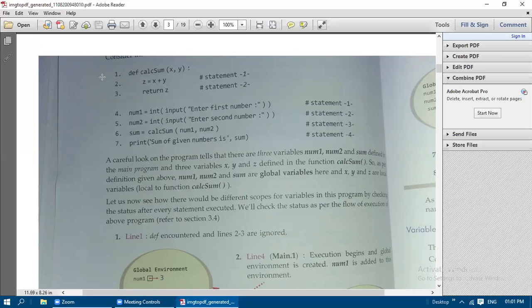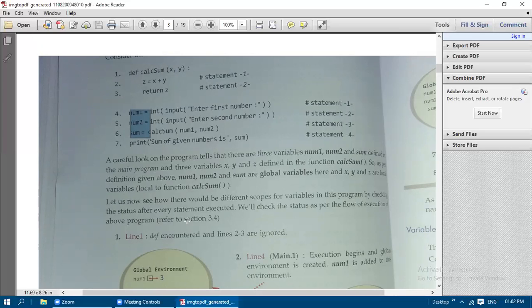Sometimes in a question, you may get a program like this. They may ask which variables are local variables, which are global variables. If you know clearly, you will be able to find out which are global and which are local variables. So whatever variables we are using in the function are called local variables, because that is legal and accessible only within that function. When it comes out of that function, those variables cannot be used in the outer part, that is in the global part. So whatever variables we are using in the main segment of the program, that is num1, num2, sum here, are called global variables.